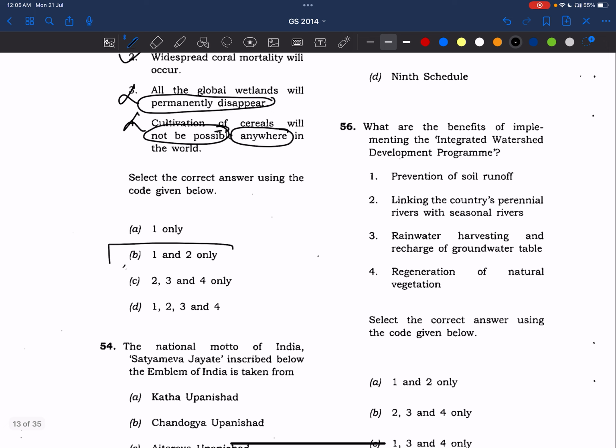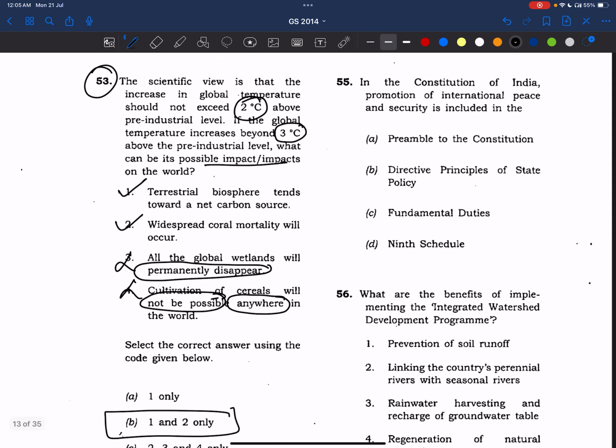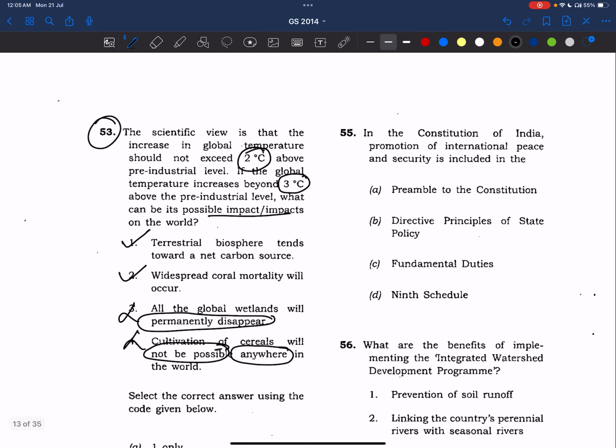Answer is 192, right? So friends, we need to make notes. We already saw a coral question previously, so definitely on corals, right? And global warming, climate change, and what are the other protocols which are dealing with climate change and global warming, like the Kyoto Protocol, COP summits, okay?